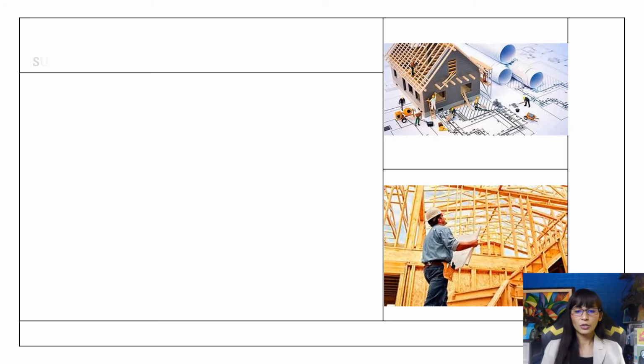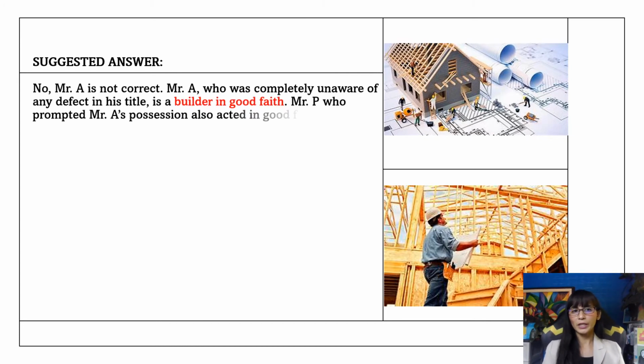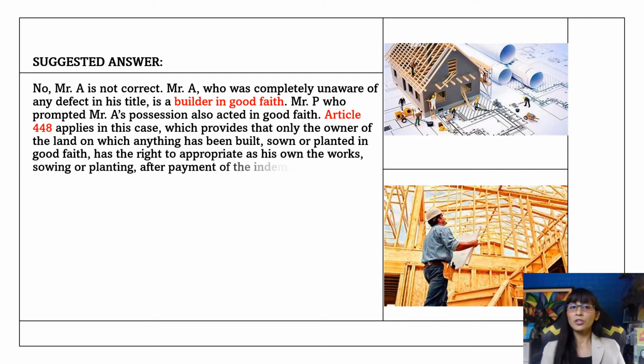The answer to this bar question is no, Mr. A is not correct. Mr. A, who was completely unaware of any defects in his title, is a builder in good faith. Mr. P, who is the real actual owner of the land, upon learning of Mr. A's possession, also acted in good faith.